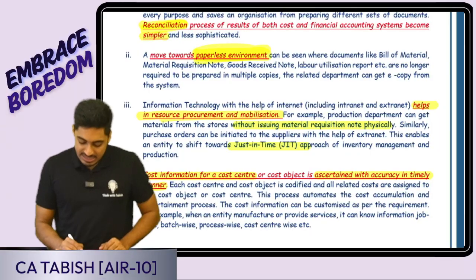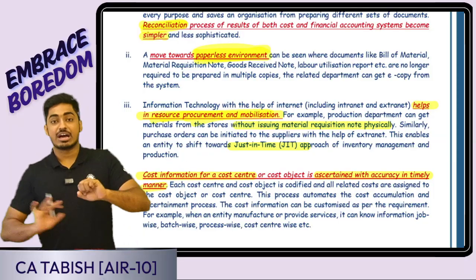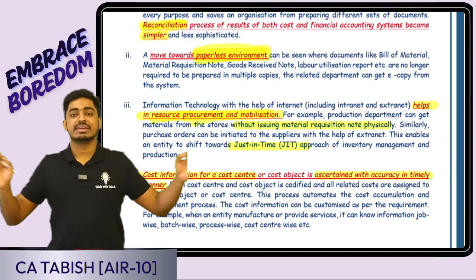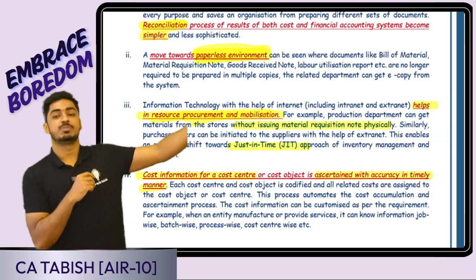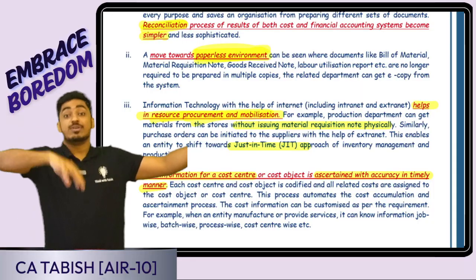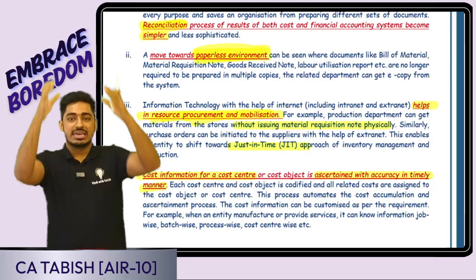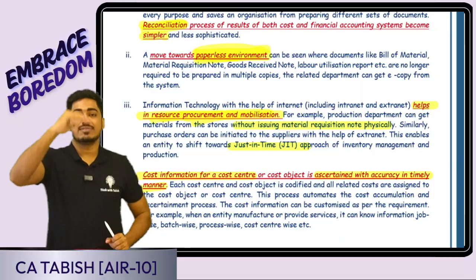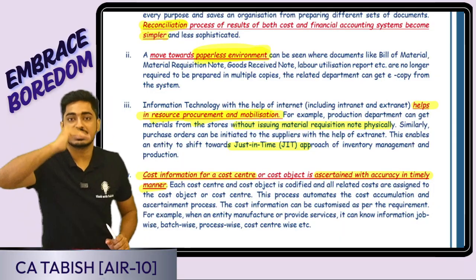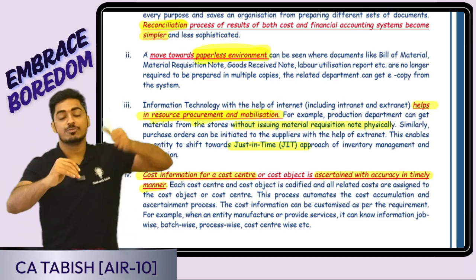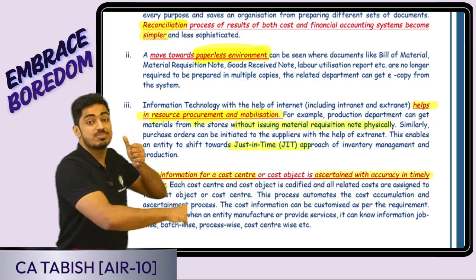Third thing, it helps in resource procurement and mobilization. Whatever resources I should be buying and how to utilize them will get automatically linked. Say for example, I am purchasing. Who is responsible for purchase? Purchase department. Where are goods stored? Stores department. You would have learned EOQ, when I am purchasing. You are having inventory level, reorder level. Otherwise, normally, once the goods reach reorder level, the stores manager should inform the purchase manager that goods have reached reorder level. Based on that, the purchase manager has to manually place the order.